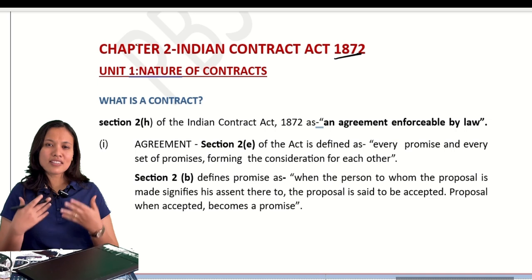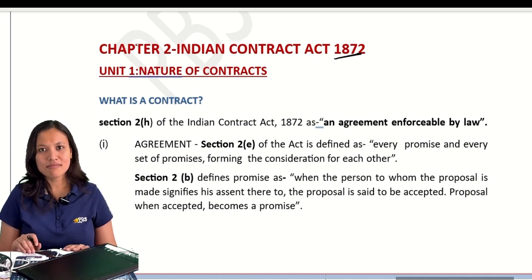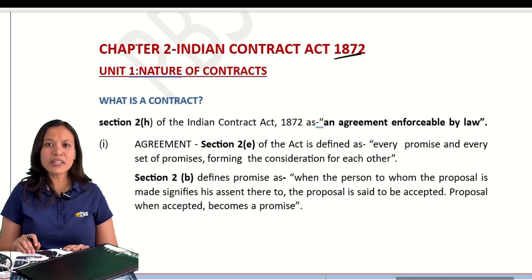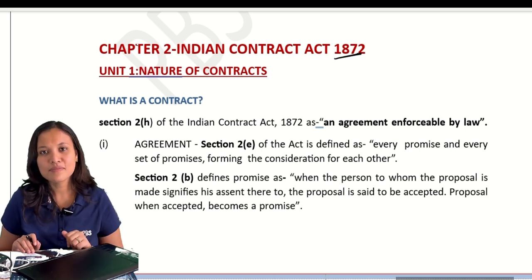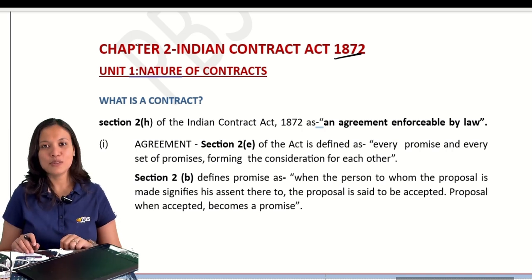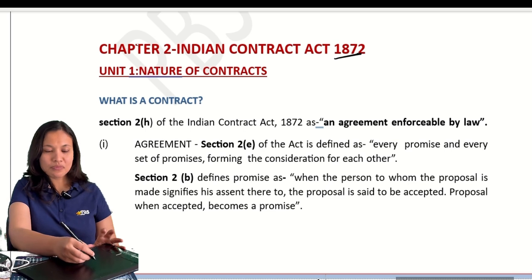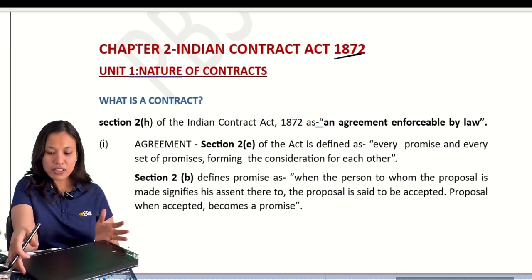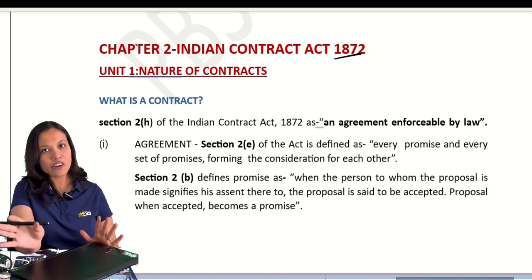Ma'am, we are just minors, ma'am. We are not even 18. Or some of you might be 18. Okay. Have you made any kind of contract? Think. No, not yet. Okay. But yes, some of you would have. Now, what is a contract? First, let me define it to you. Then you tell me whether you have made it or not.